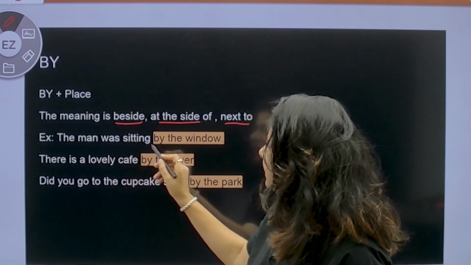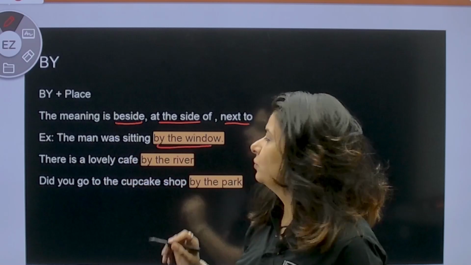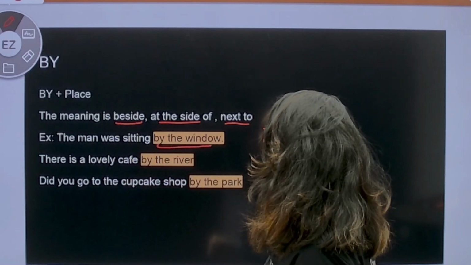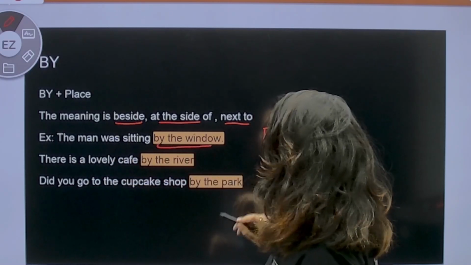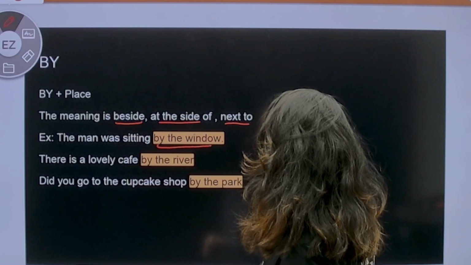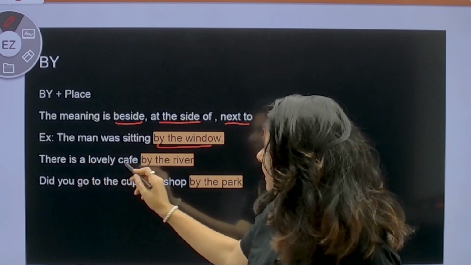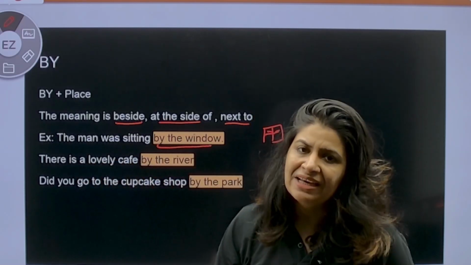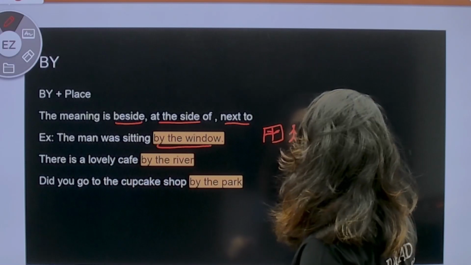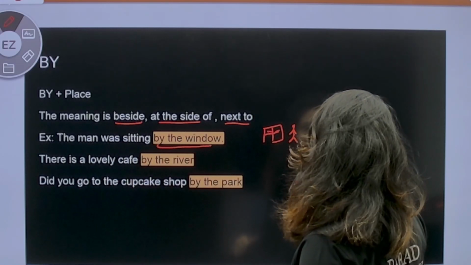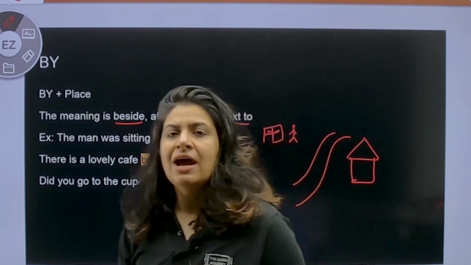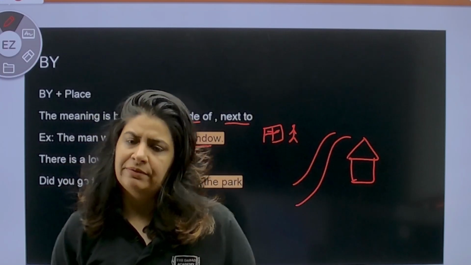The man was sitting by the window. So there is this window and the man was sitting beside the window. Alright. There is a lovely cafe by the river. So there is a river which is overflowing and there is a lovely cafe at the side of the river.